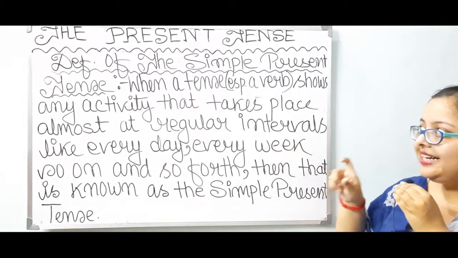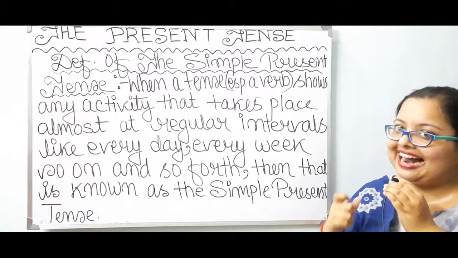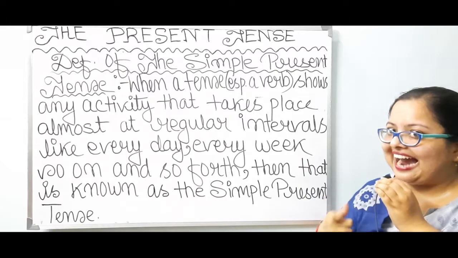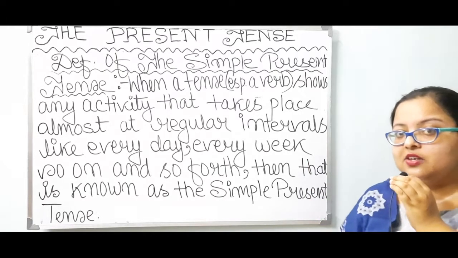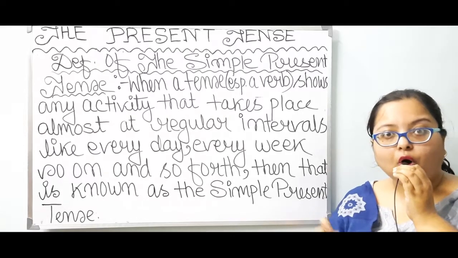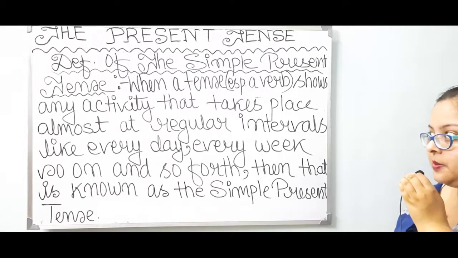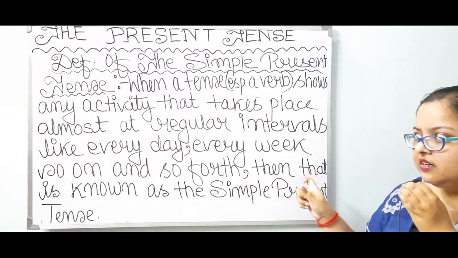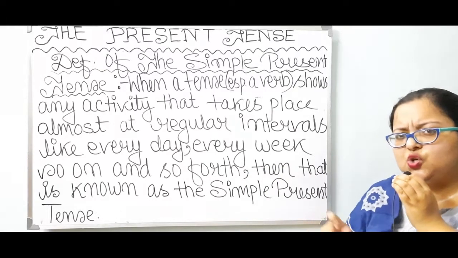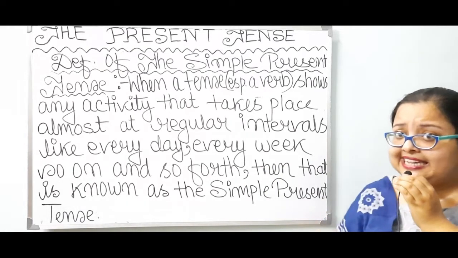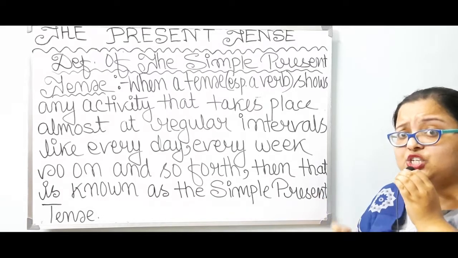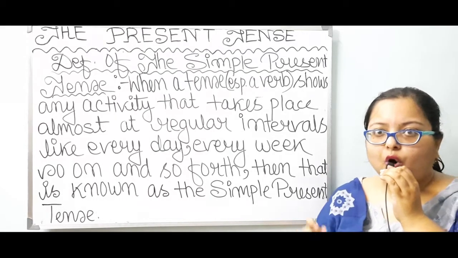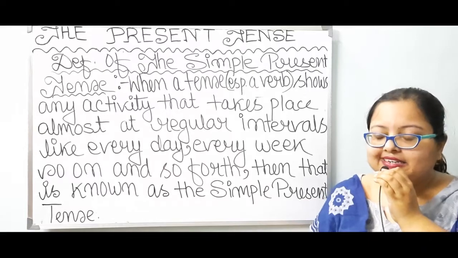So, when a tense, mainly the verb, shows any activity that takes place almost regularly or at regular intervals, for example every day, every week, every month, and so on, in the present time it takes place habitually or is being performed almost at regular intervals.